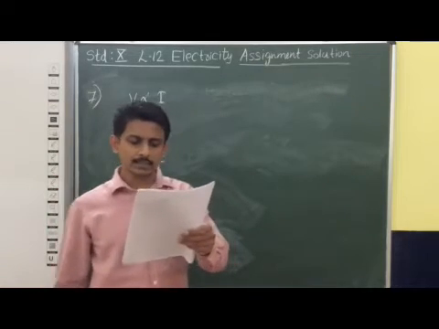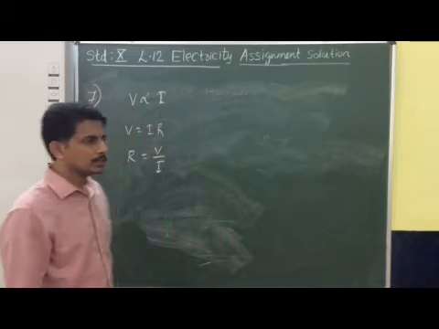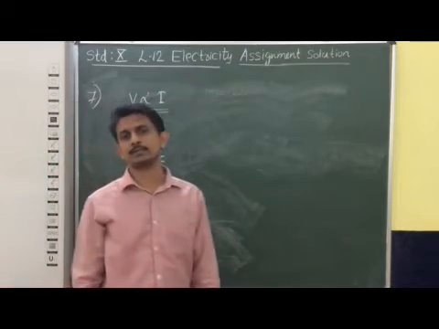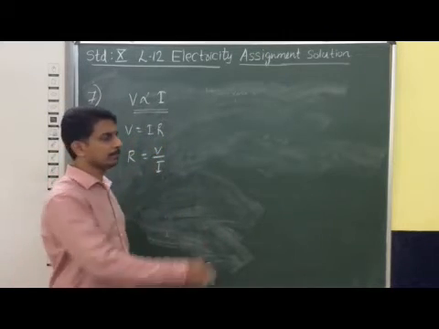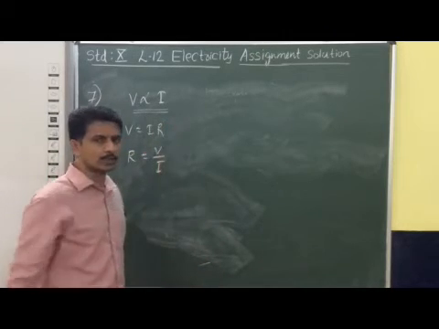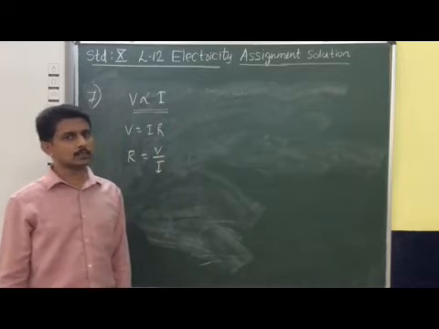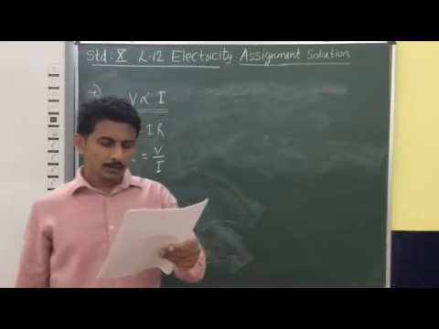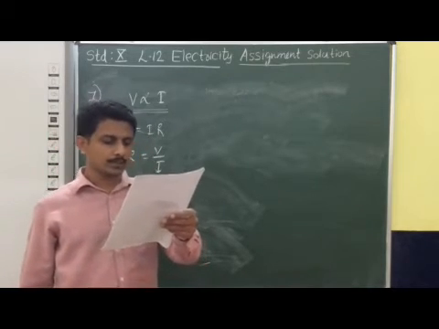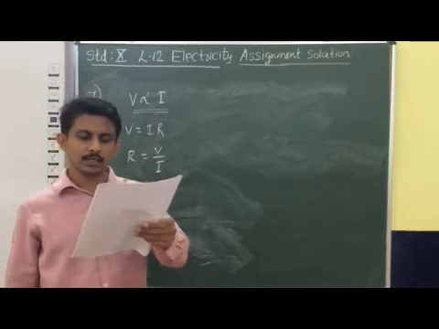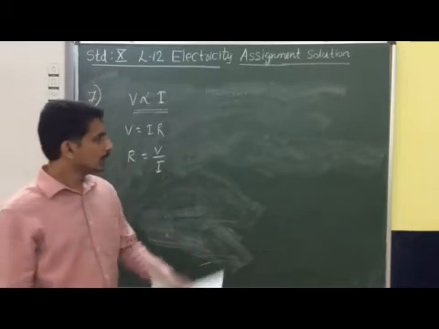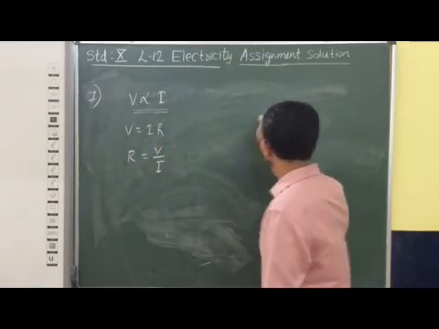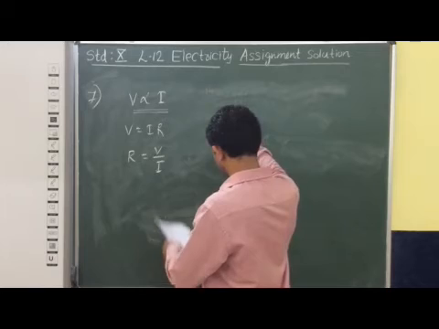Also it asks to write the necessary condition for its validity. V is proportional to I is valid at constant temperature. That is the reason we state that the current passing through a conductor is directly proportional to the potential difference across the ends of the conductor at constant temperature. Now, the nature of the graph between potential difference and current will come next. First, how is this law verified experimentally? That is the third part. How can we verify this law experimentally?